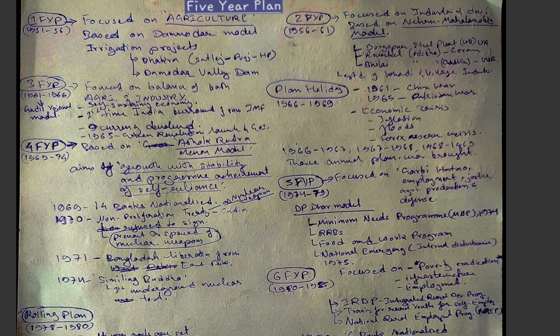In 1965, the green revolution was launched by the government of India. Recently, as you know, the father of the green revolution, Dr. MS Swaminathan, was conferred with India's highest civilian award, Bharat Ratna. After the third 5-year plan comes a plan holiday of 3 years, from 1966 to 69. What are the various reasons for the plan holiday to be adopted? The reason is that India came across numerous challenges on the external front, and on the internal front as well.